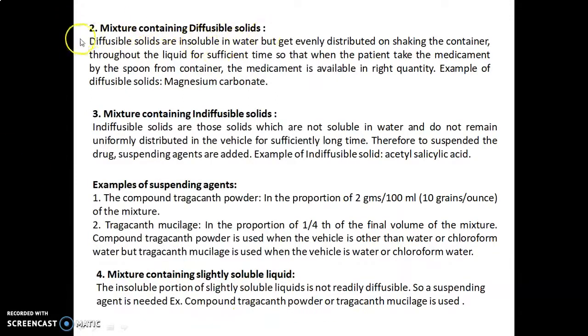Mixture containing diffusible solids. Diffusible solids are insoluble in water but get evenly distributed throughout the liquid on shaking the container, for sufficient time so that when the patient takes the medicament by spoon from the container, the medicament is available in the right quantity. An example of diffusible solids is magnesium carbonate.